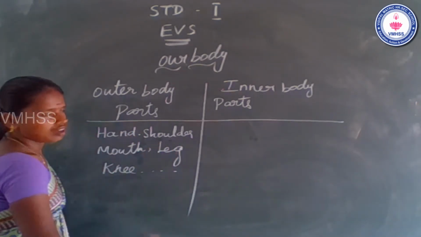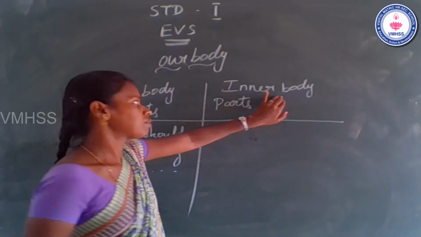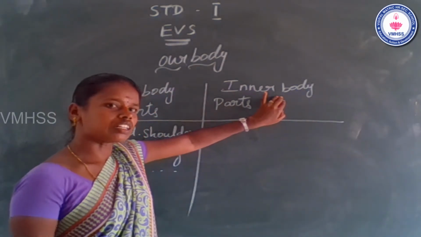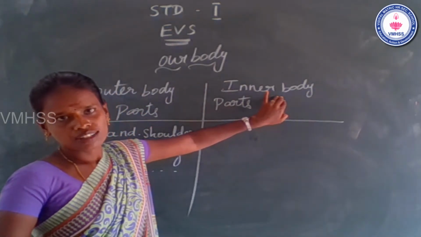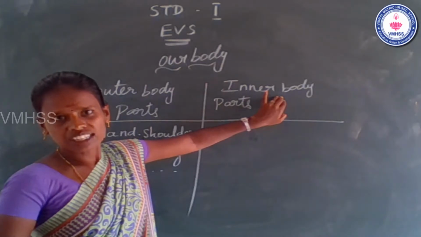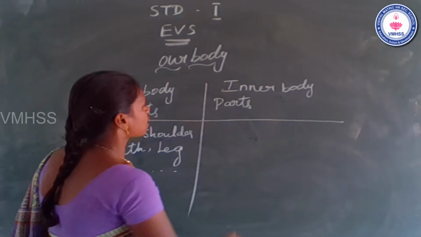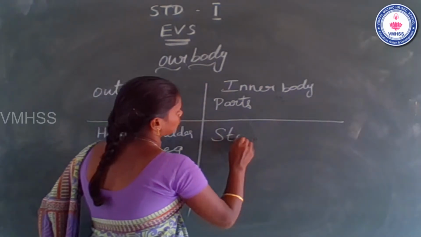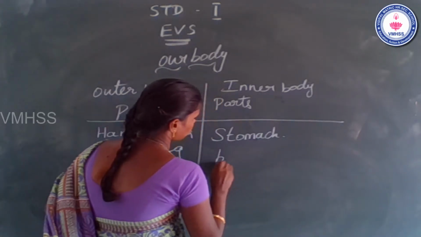Next, now go to inner body parts. Say two examples for inner body parts. One is stomach. Stomach means what? Vairu. Another one is brain.